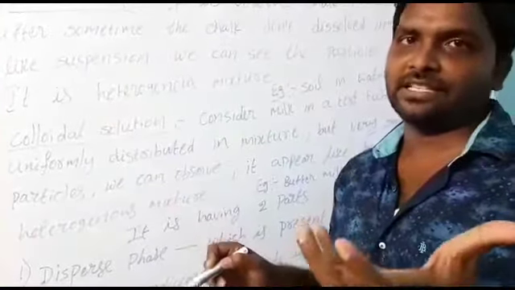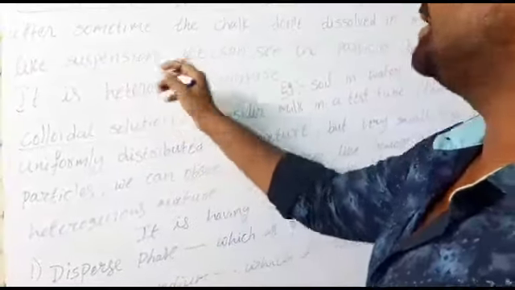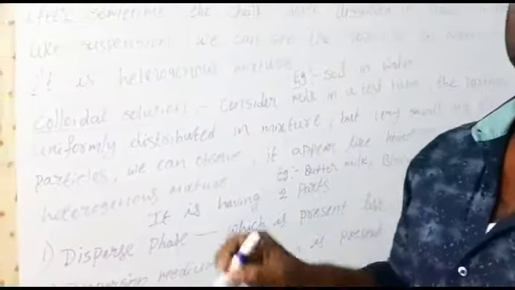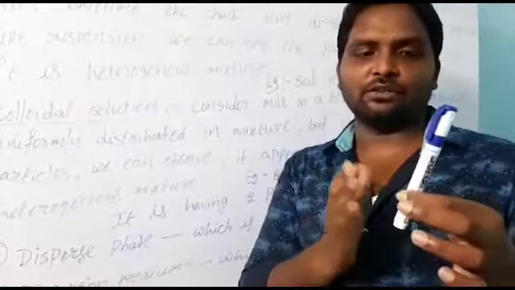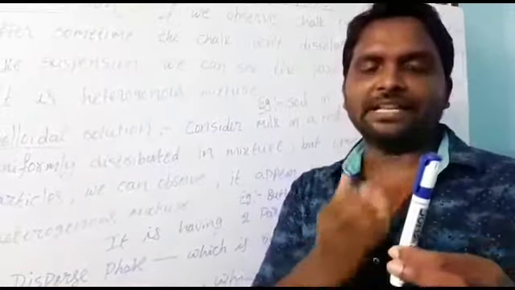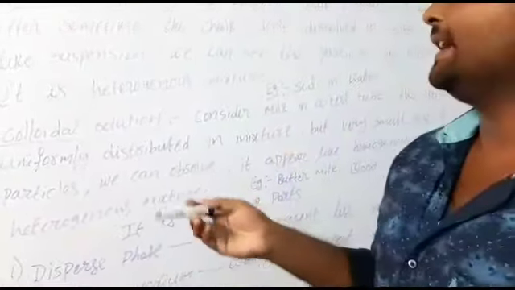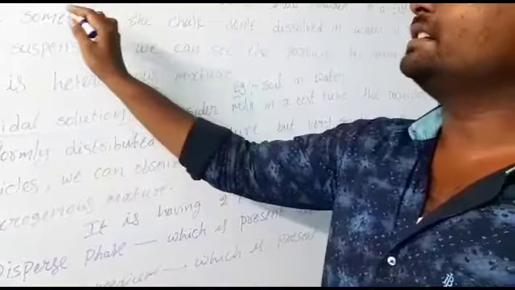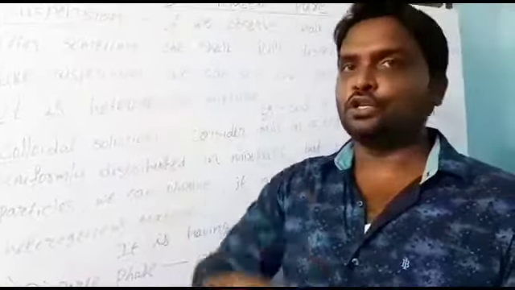Suspension means it floats, it is present like a suspension. We can see the particles by naked eye. So we can see at the bottom of the test tube those chalk powder particles. So by naked eye, it is a heterogeneous mixture. Just compare this suspension with a solution.